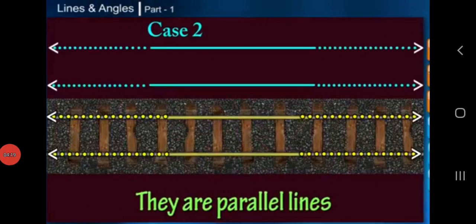But what about these two lines? Two lines in the same plane are said to be parallel to each other if they do not meet or intersect with each other, no matter up to what length they are produced. Here two lines are in the same plane, but they do not meet. So these lines are called parallel lines.